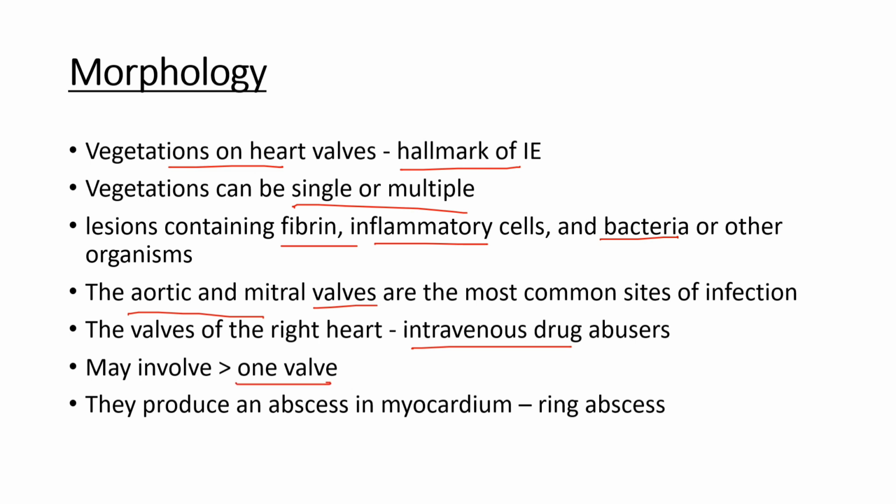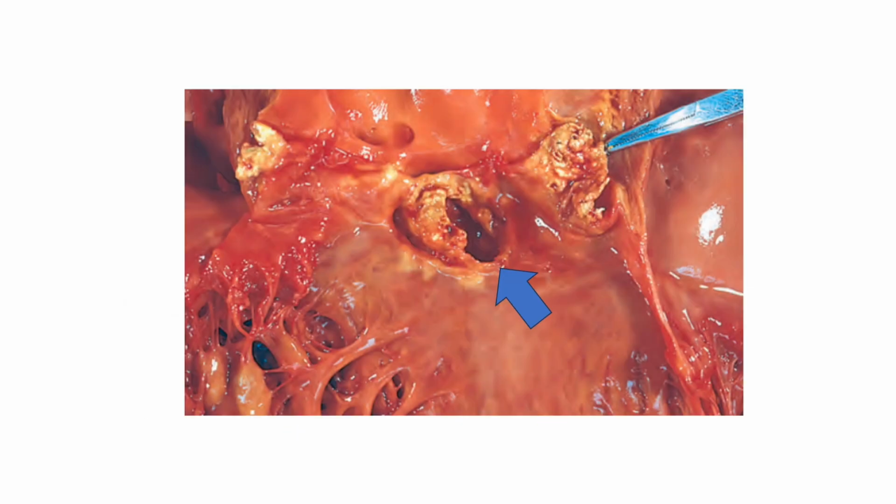They produce a characteristic abscess in the myocardium known as the ring abscess. This is the characteristic lesion found on the myocardium, the ring abscess, as indicated by the arrow.